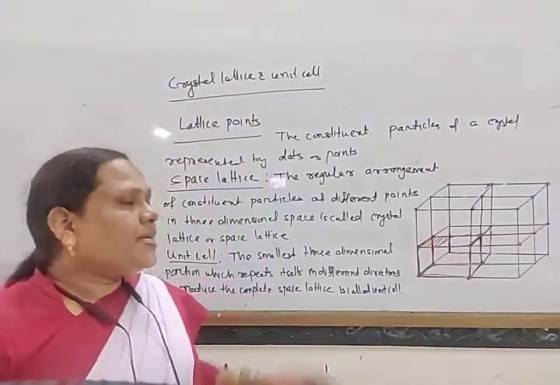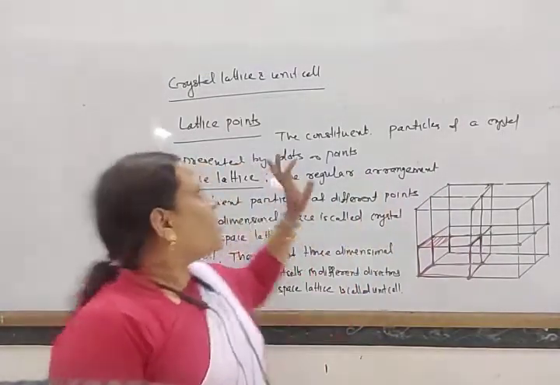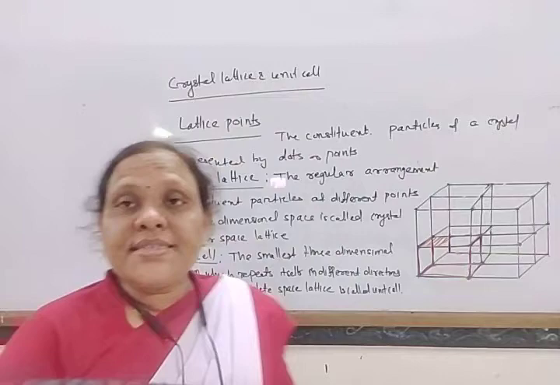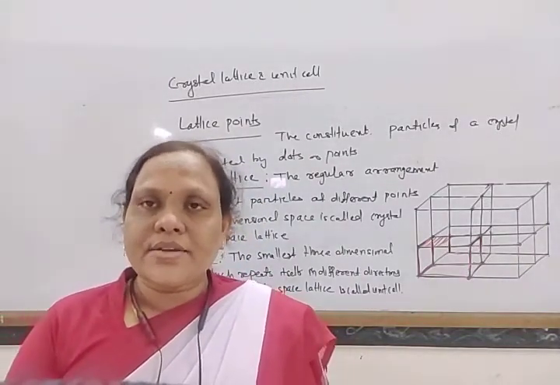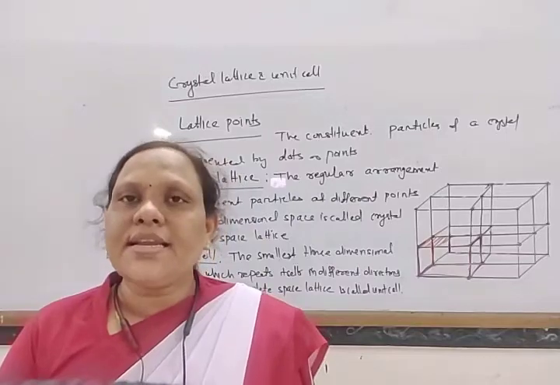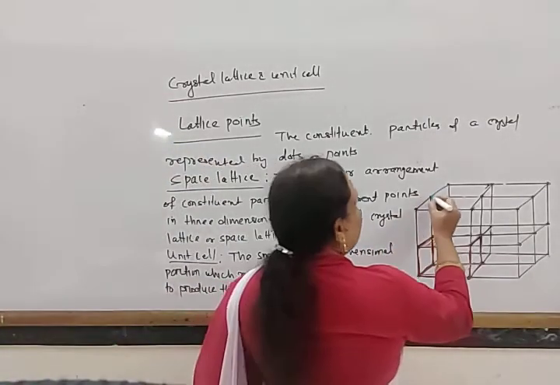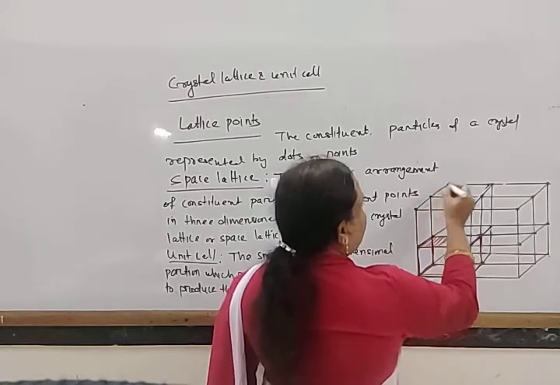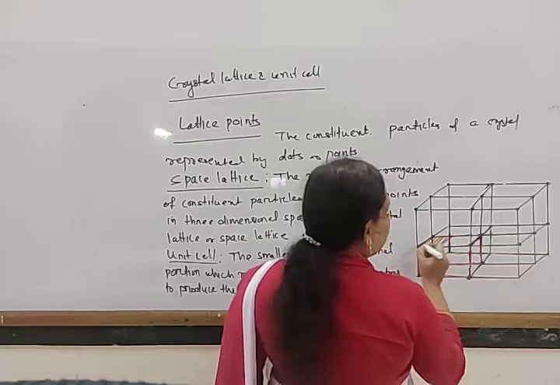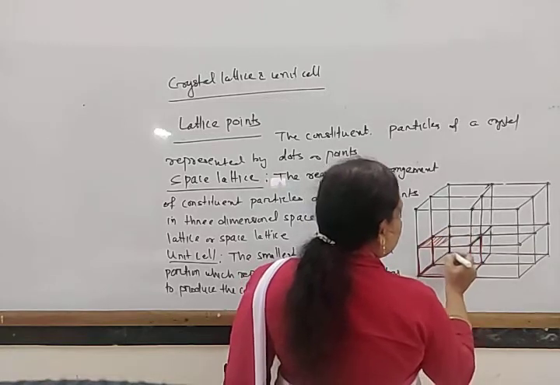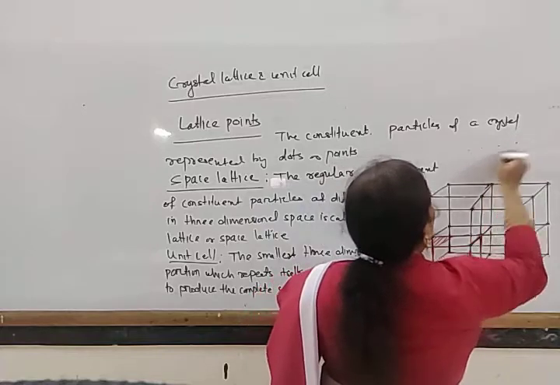So in a unit cell, whenever we represent a crystal lattice, the constituent particles are generally represented by some dots or points. Here I have marked them in green color. These points are known as lattice points.